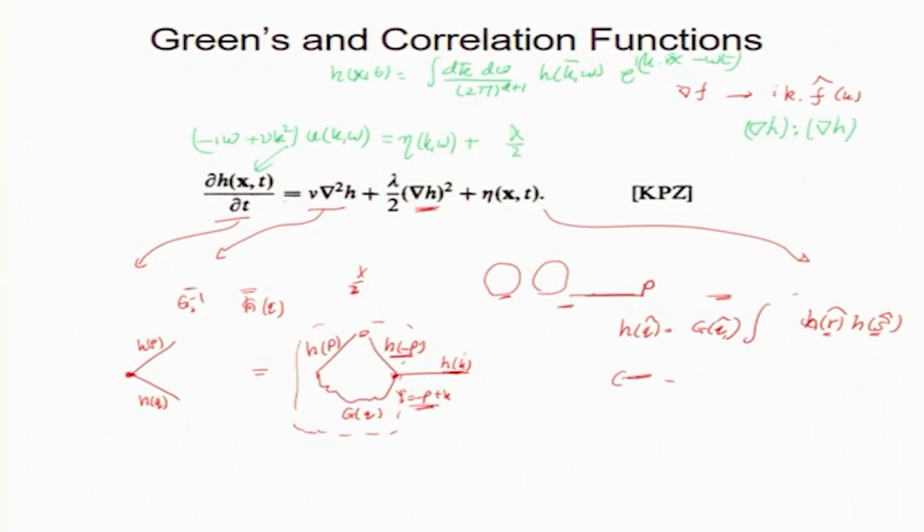Okay. Now I am going to replace h by e to the power i p dot x minus omega p t. So here the argument I should replace by p, and omega by omega p. There are 3 independent frequencies, but k is paired with omega, p I am going to pair with omega p, and q I will pair with omega q.